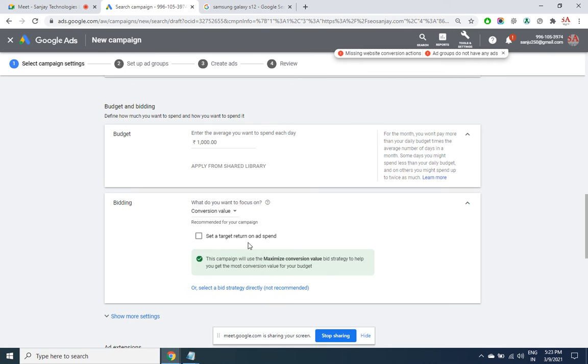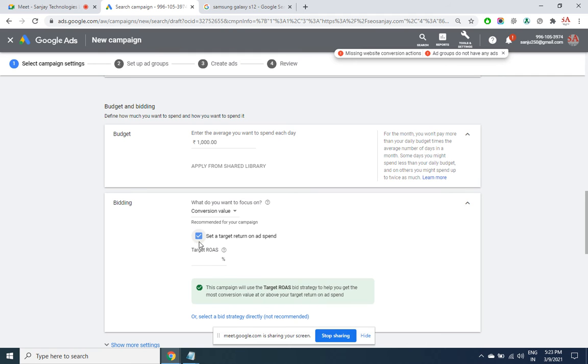Conversion value, we have already seen that. So I require a return of at least 200% on the amount that I am spending. Conversion value is nothing but your fee or your product value, and how much return you want on the amount you are spending.